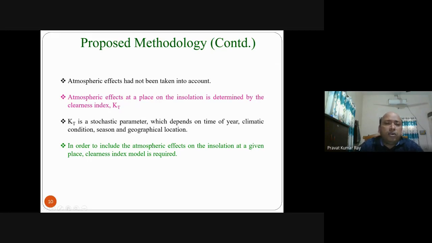So now, for a particular place and a particular day, we are able to calculate H0. After finding H0, we can find the global horizontal insolation from the meteorological department data. That data divided by this H0 will give you KT.